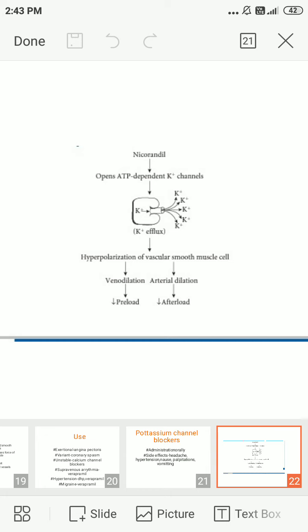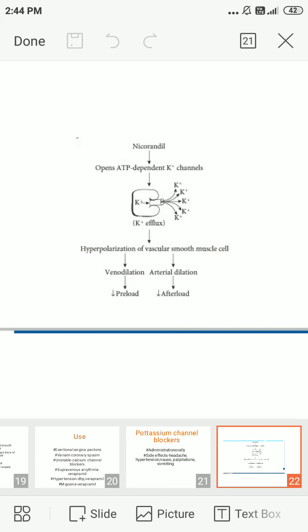Nicorandil opens the ATP dependent potassium channels and takes potassium out, and finally leads to hyperpolarization of smooth muscle. It is divided into two, venodilation and arterial dilation. Venodilation leads to decreased preload, and arterial dilation leads to decreased afterload.